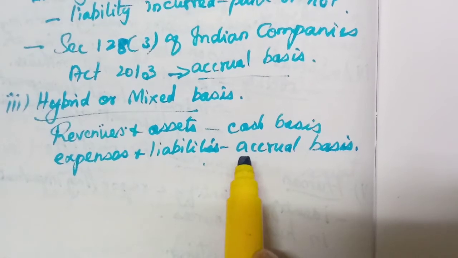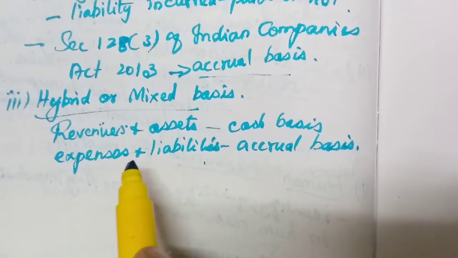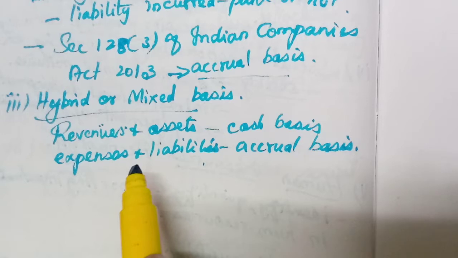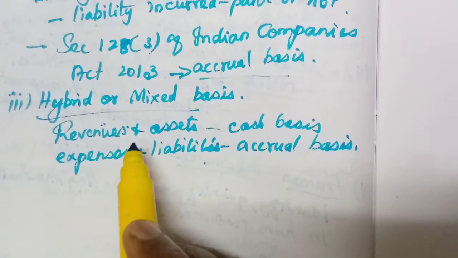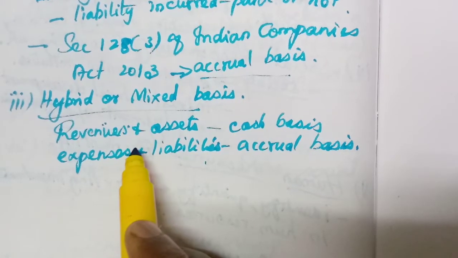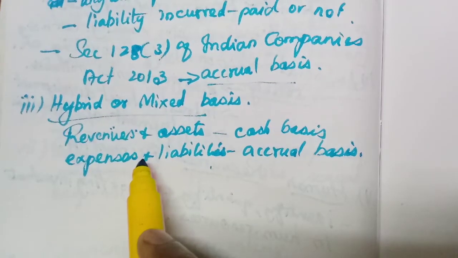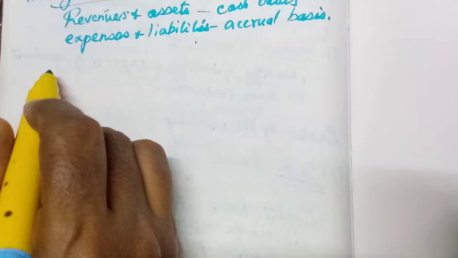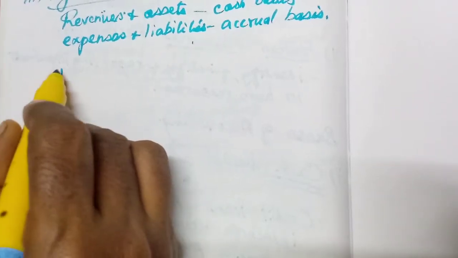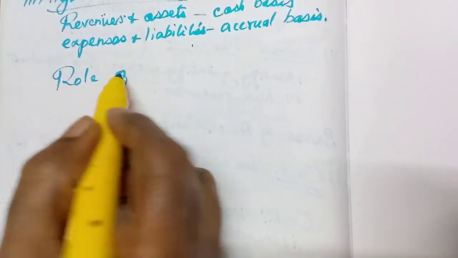But it is not followed by many institutions; either the cash basis or the best one, the accrual basis. Small concerns may follow the cash basis. You might have understood now this basis of accounting. Now we will see the last heading: role of an accountant.